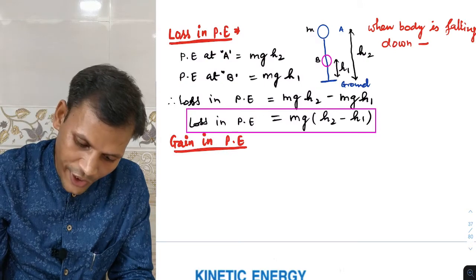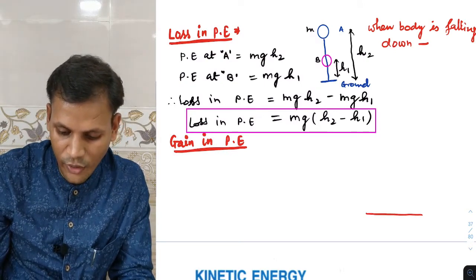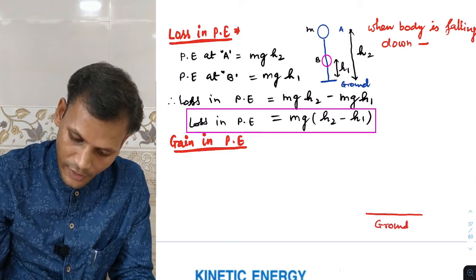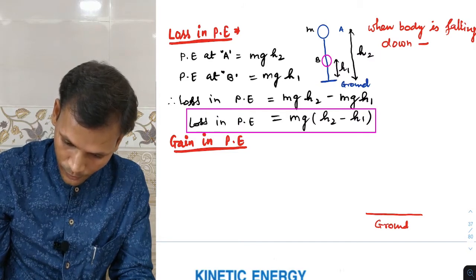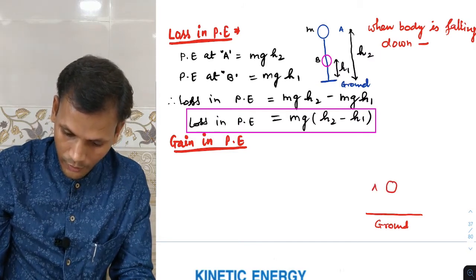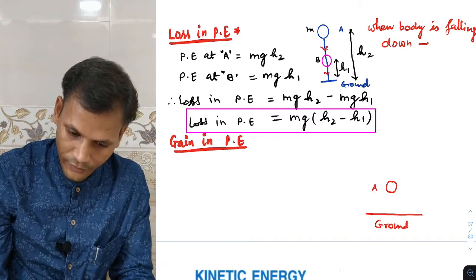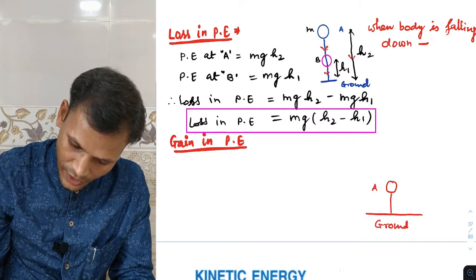Initially this is the ground, and the body is thrown from here. It reaches point A. Here the direction is this one, and when it is falling down, the direction is this one.